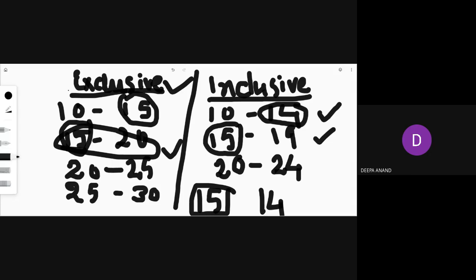Another term I said is mid value. What is mid value? So I hope you have written what is inclusive series and exclusive series. Yes or no? Yes, ma'am. Did you write the example also? Yes, ma'am. Okay. You can make your own example. And what is class interval, you have written that also. Now let me see what else you have to do.